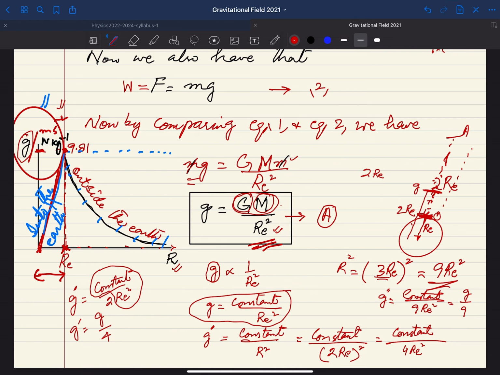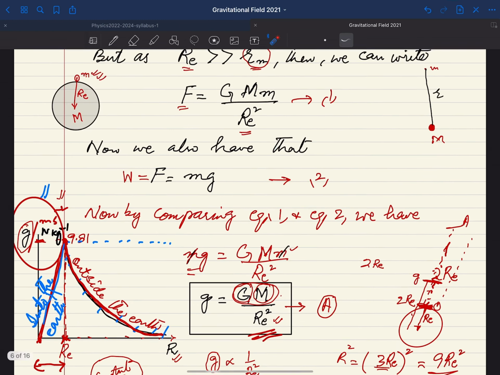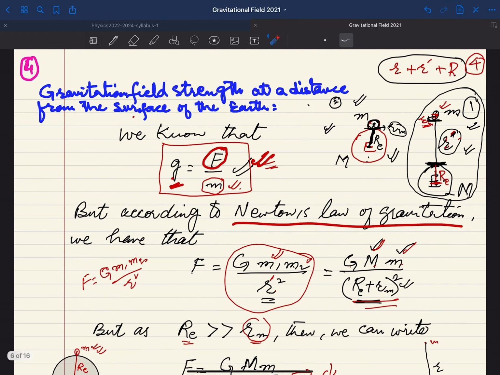So what you are finding here, that the inverse relation is showing us this type of graph, a curve, and this curve shows that at each and every point we have a decrease in the value. And how is it decreasing? With the square of the distance. So this is what we have as far as the value of g is concerned, and what we have just discussed is the gravitational field strength at a distance from the surface of the earth.